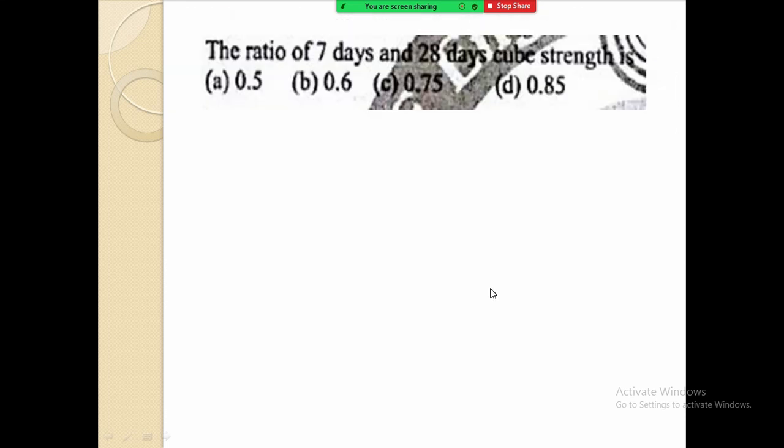Now this is the next question. The ratio of 7 days and 28 days cube strength is. What is the ratio? How much cube strength was gained in 7 days and after 28 days full strength was gained, so what is their ratio after 7 days? This you have learned in concrete technology in second year also.